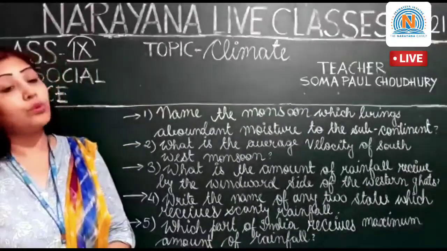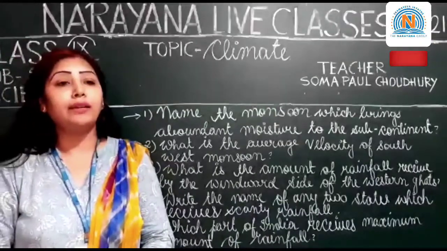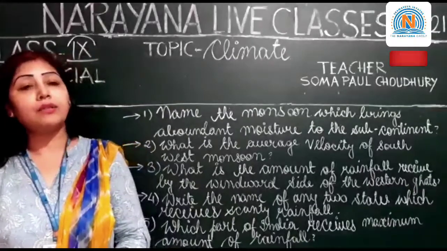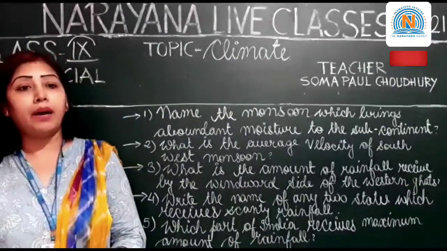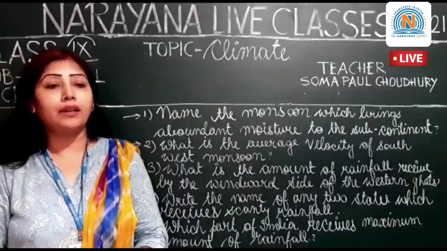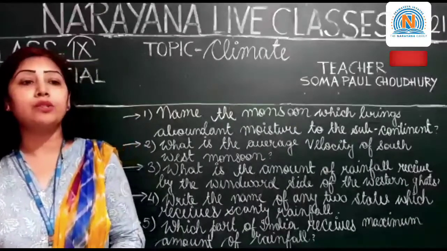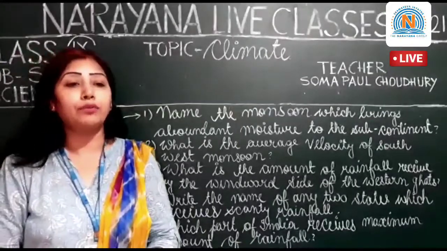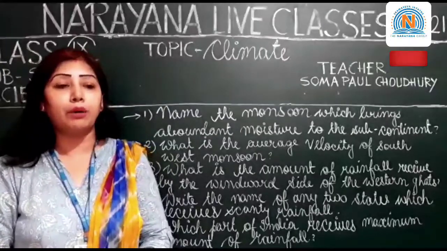Moving on to question number 4: write the names of the two states which receive scanty rainfall. The answer is Rajasthan and part of Gujarat, as the rainfall in the Ganga Valley decreases from the east to west. Moving on to question number 5: which part of India receives the maximum amount of rainfall?